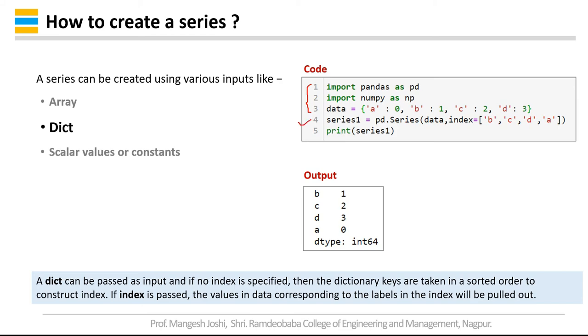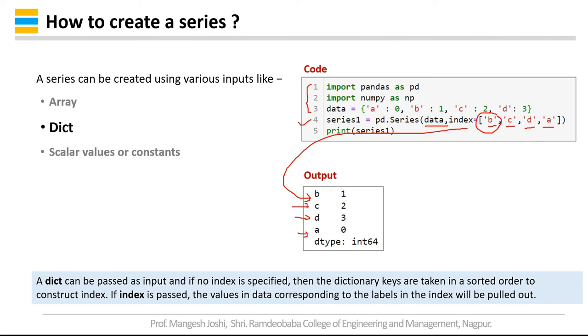Now in this case, series1 is equal to pd.Series, then data, comma, index is equal to b c d a. So the priority of the indexes is b c d a. So you can see that this is b, c, d and a.